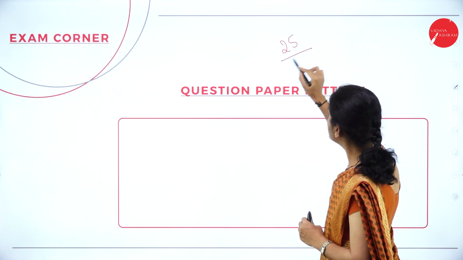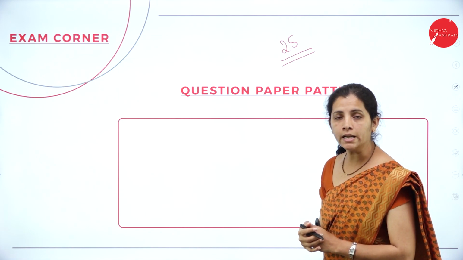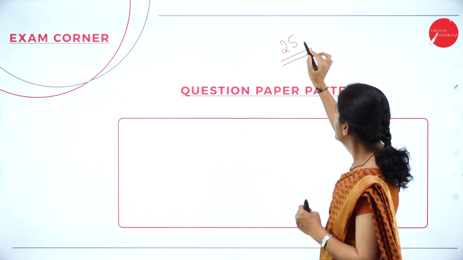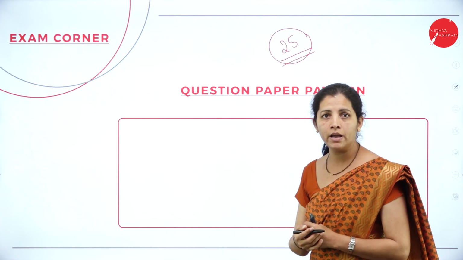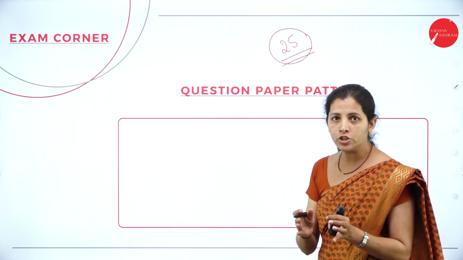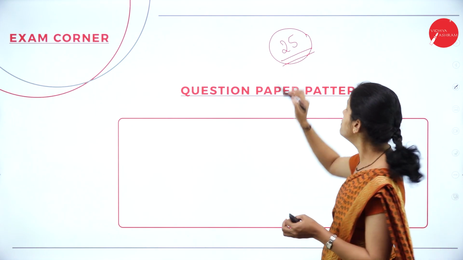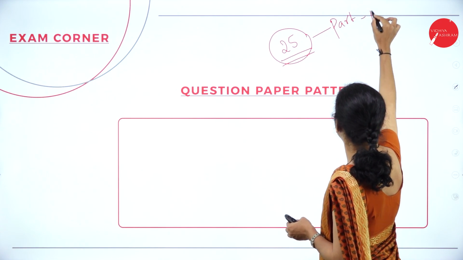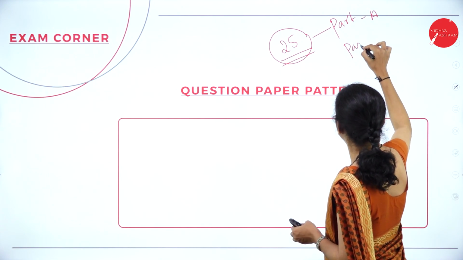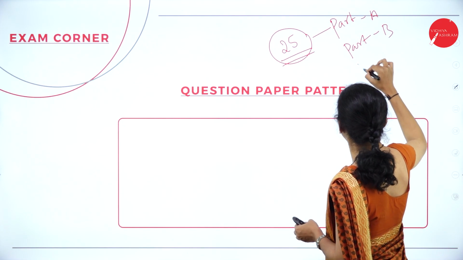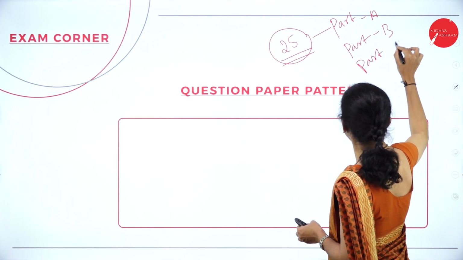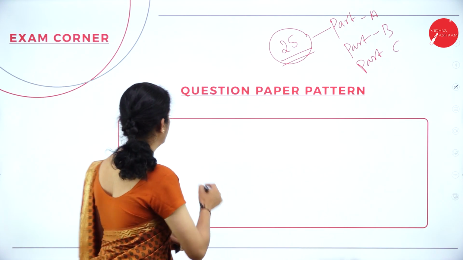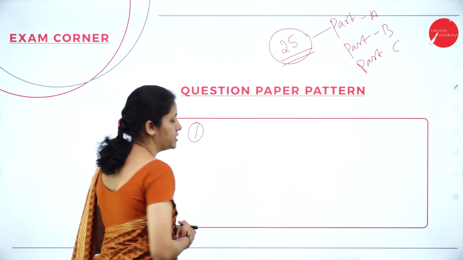So, what is the weightage of this subject? That is only 25 marks. Now, if I consider this 25 marks, in this question paper, we have three parts. That is part A, part B and part C.